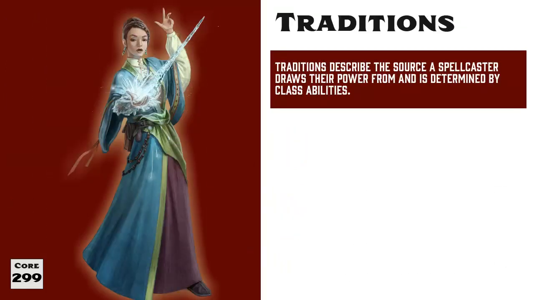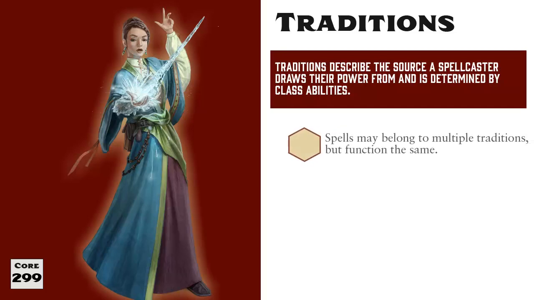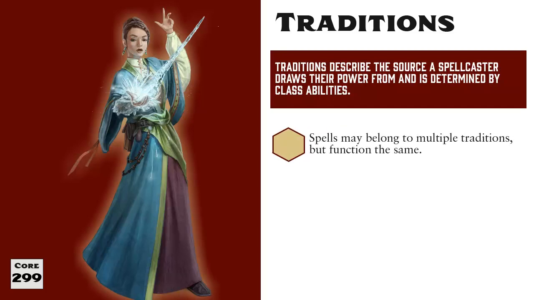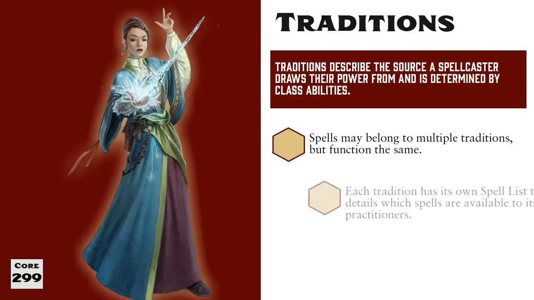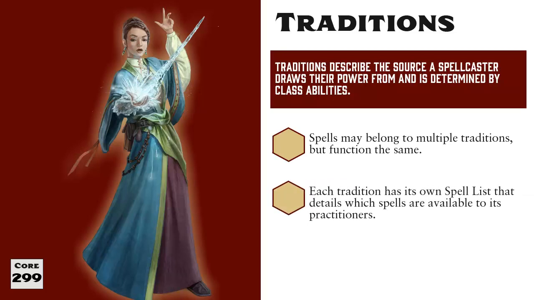Magical traditions describe the source of the spell and also provide some narrative description as to how the spell is cast. Unlike schools where each spell belongs to one and only one school, spells may belong to several different traditions. They would be the same level and have the same mechanics, but might be flavored slightly differently. Also, each tradition has its own spell list. A spell list shows which spells at each level are available to each spellcaster.